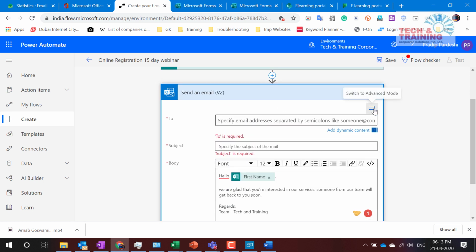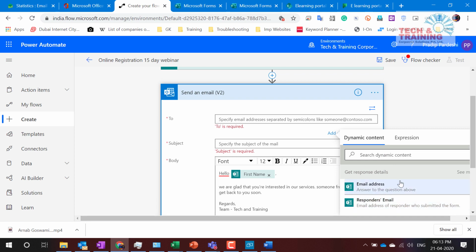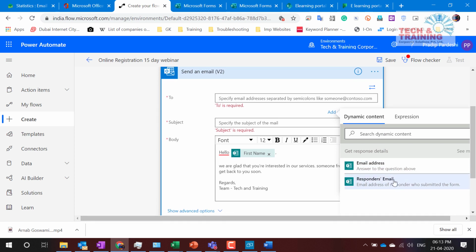Okay. So here is the option, and this comes up again. Now see, don't get confused between the responder's email address and the email address. Responder's email address is for the internal people. Let's say someone from your organization who has an Office 365 account fills this form. Then that person need not enter the email address manually because it is directly taken from their account. So this is automated.